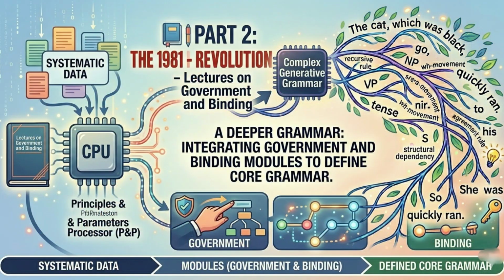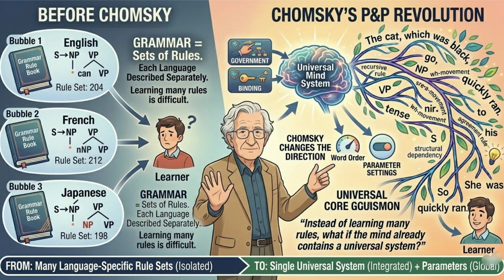Now let's discuss Part 2, the 1981 Revolution. That is the Lectures on Government and Binding. This is the technical birthplace of principles and parameters. Before this, grammar was considered as the sets of rules each language described separately. Chomsky changes the direction and questioned, instead of learning many rules, what if the mind already contains a universal system?